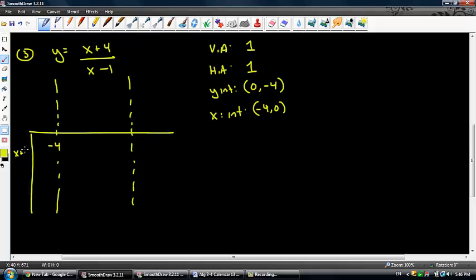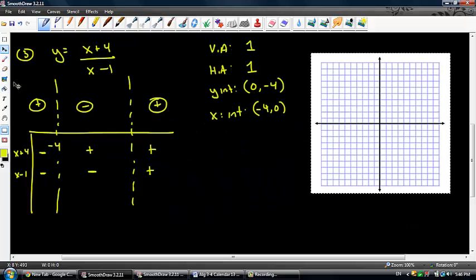Okay, let's put in both of our functions, x plus 4 and x minus 1. Beyond -4 to the left, say -1 billion, I'm going to get a negative number here and a negative number here. In between -4 and 1, I've got 0, so that's going to be a positive number and a negative number. Bigger than 1, I'm going to get 1 billion, so that's going to be positive, and that's going to be positive. So my final intervals are going to be positive, negative, positive. Now this helps me determine whether or not I'm above or below the x-axis.